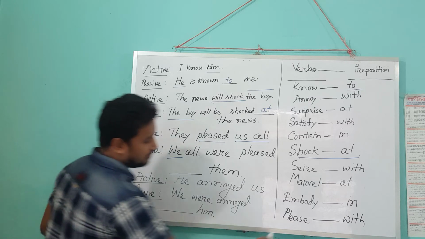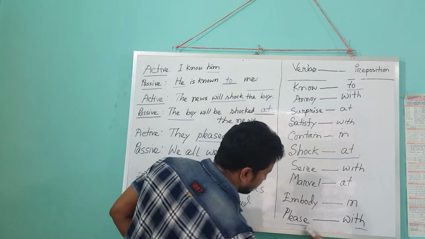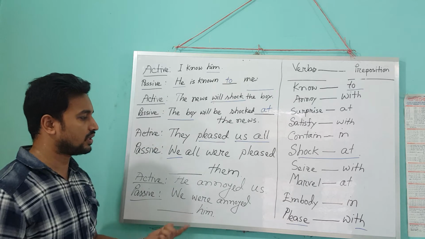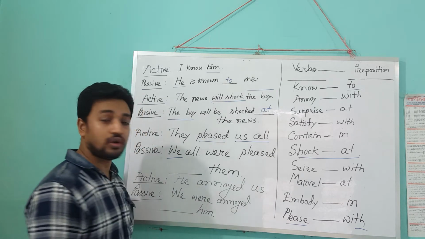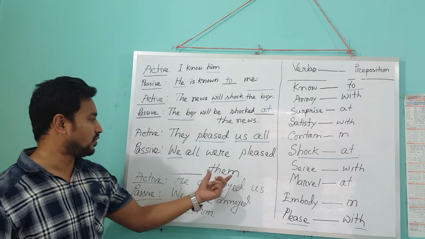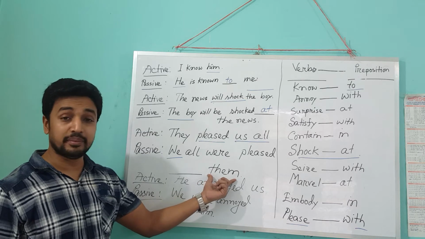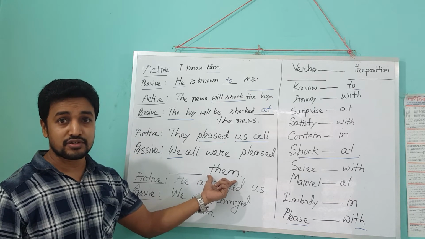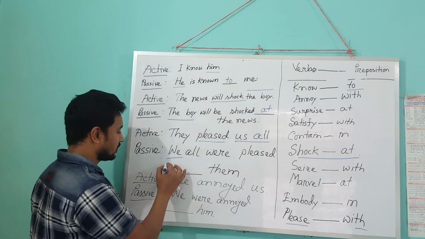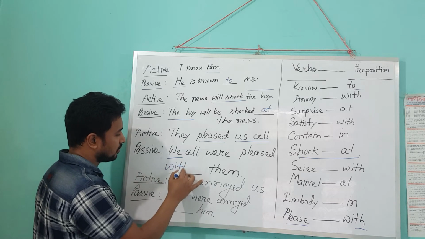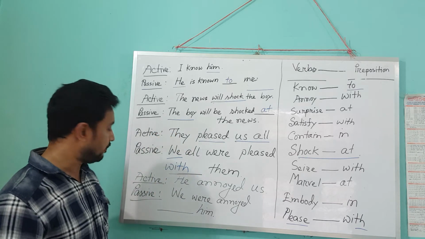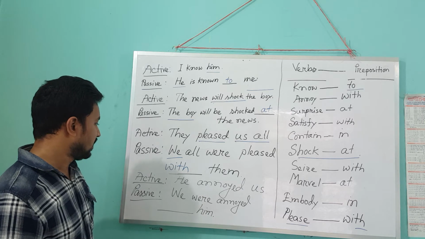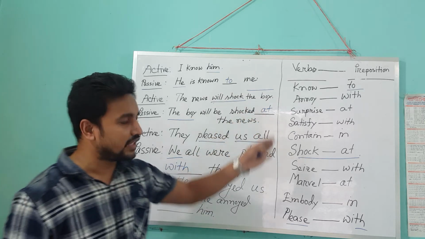Look at my last word: please took with or at. As they are living things, we'll have to write with instead of by. And this is not enough actually.